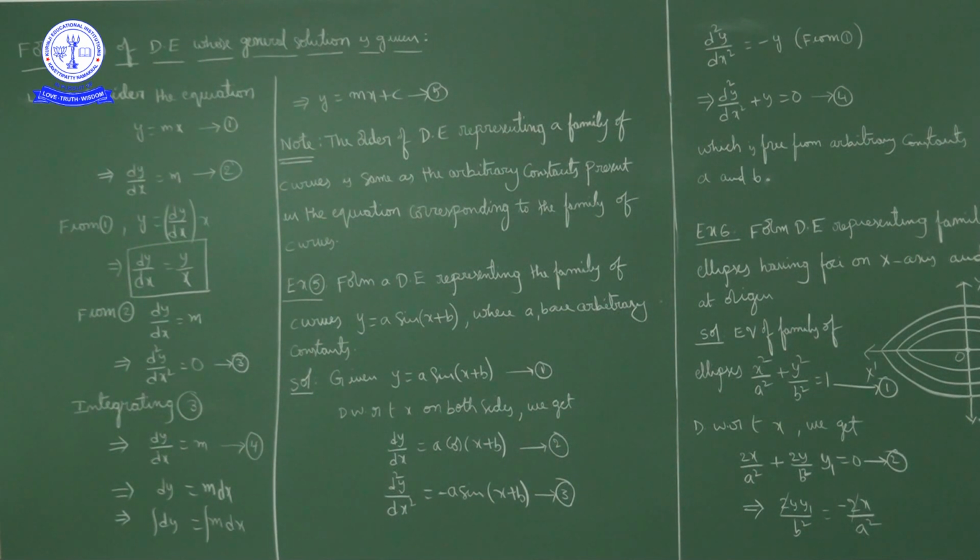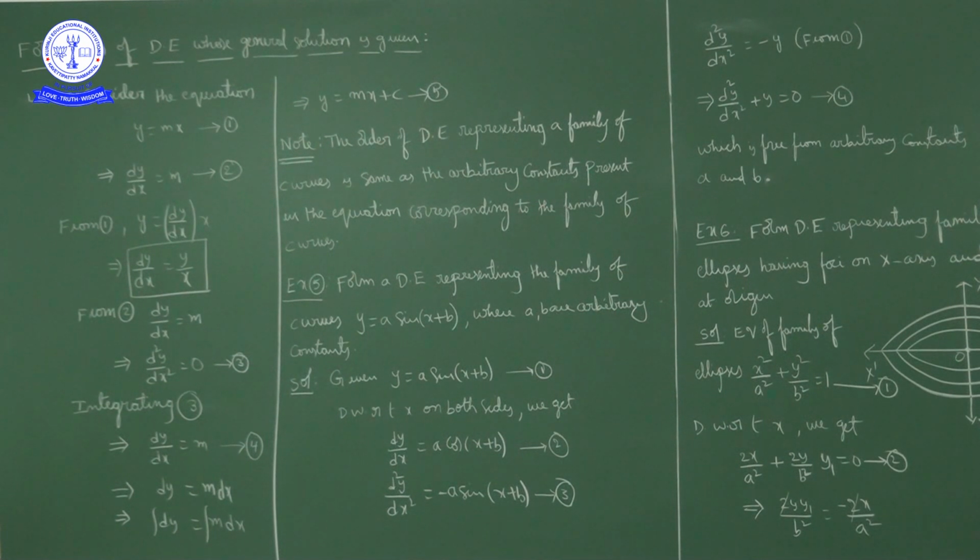Now here, y is equal to mx is a family of lines passing through origin. Here the arbitrary constant is m only, so you have to differentiate only once. So what is the required differential equation? dy by dx is equal to y by x, or else x into dy by dx minus y is equal to 0. Like that also we can write.